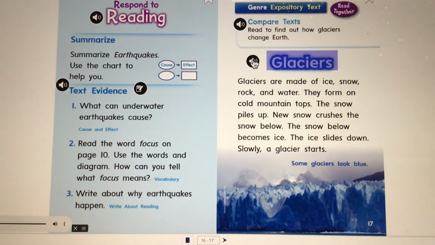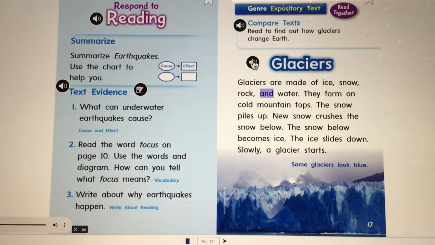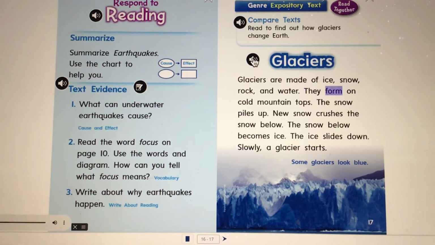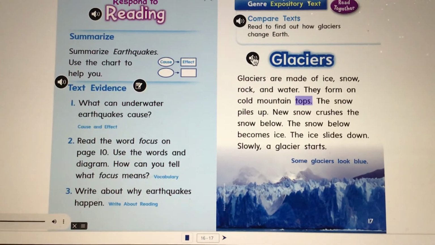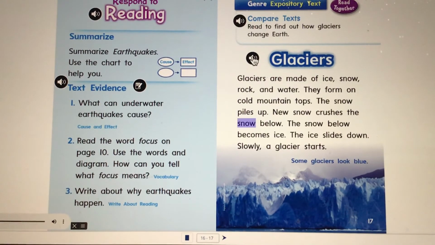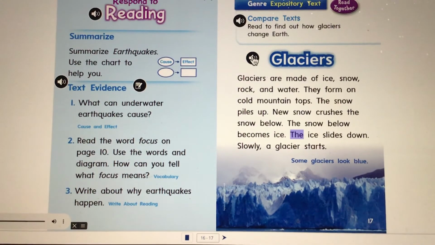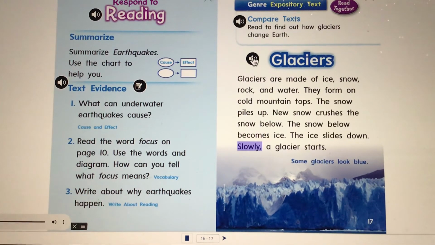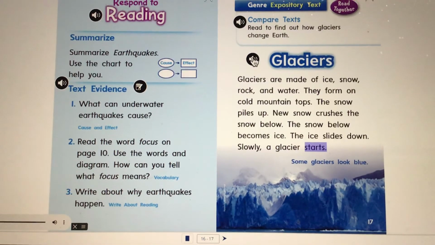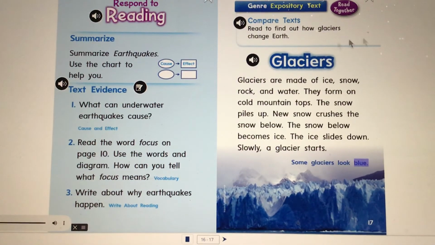Glaciers. Glaciers are made of ice, snow, rock, and water. They form on cold mountaintops. The snow piles up. New snow crushes the snow below. The snow below becomes ice. The ice slides down. Slowly, a glacier starts. Caption: Some glaciers look blue.